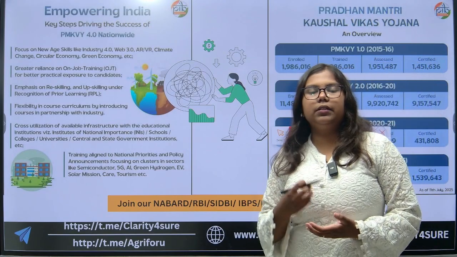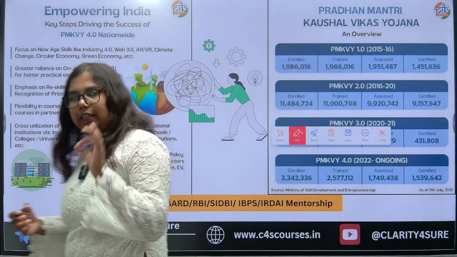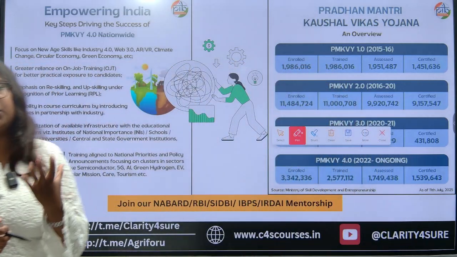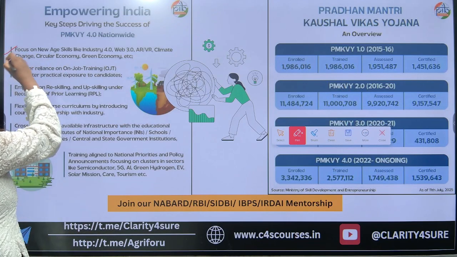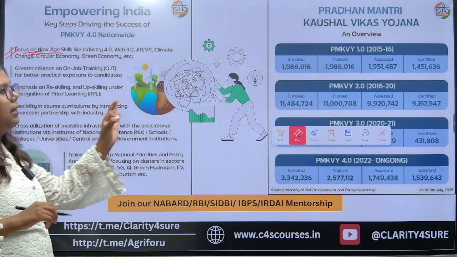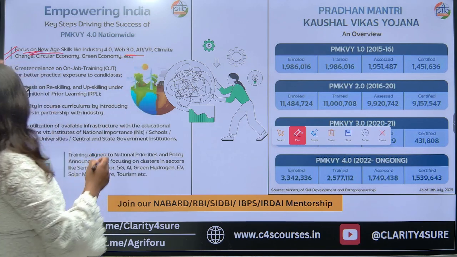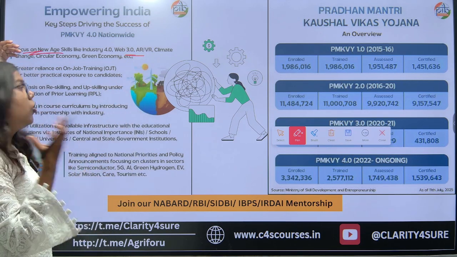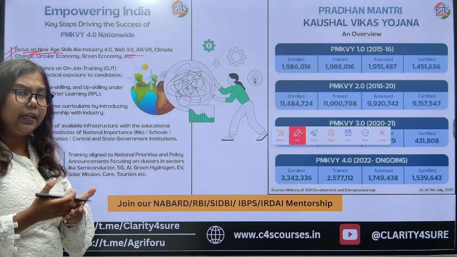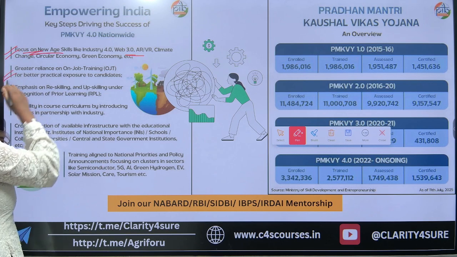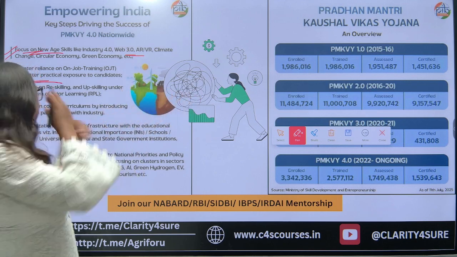How is Pradhan Mantri Kaushal Vikas Yojna empowering the youth? As I told you, this scheme is basically made to empower the youth with different skills for their brighter future. The very first, it is focusing on new age skill industries like Web 3.0, climate change, circular economy and the green economy, etc., to upgrade their skills. Secondly, a greater reliance on job training is being provided to them.